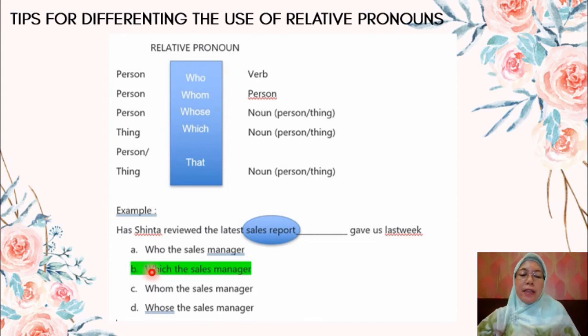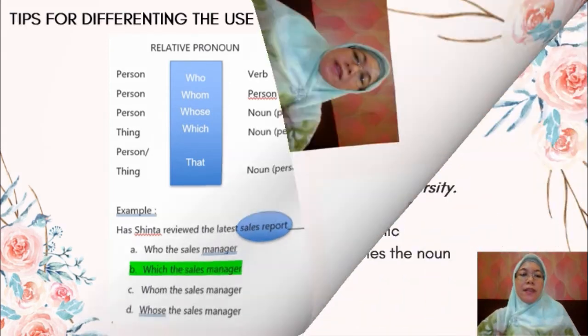The correct answer is which the sales manager gave us last week. So, has Sinta reviewed the latest sales report which the sales manager gave us last week? Sales report is a thing, okay, and the sales manager is also a person. So it is correct if we use which the sales manager. Okay.